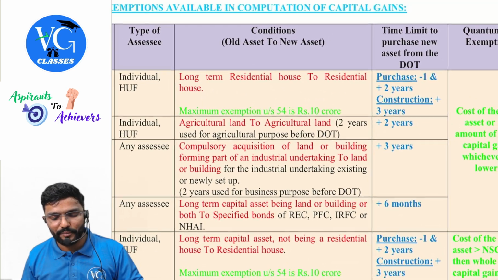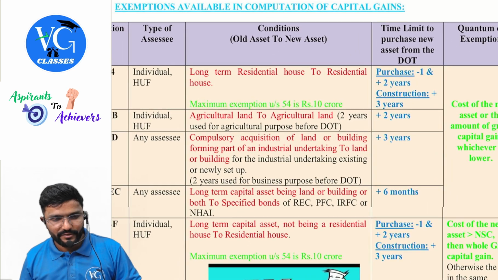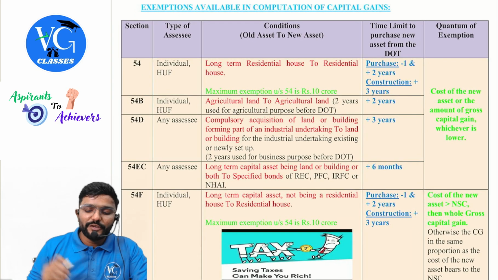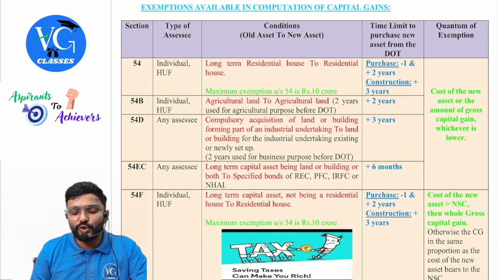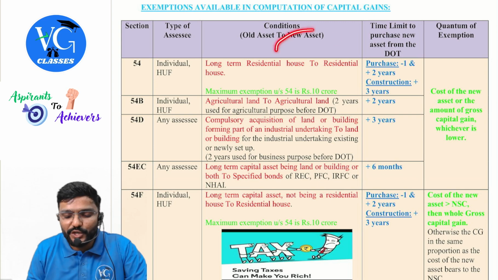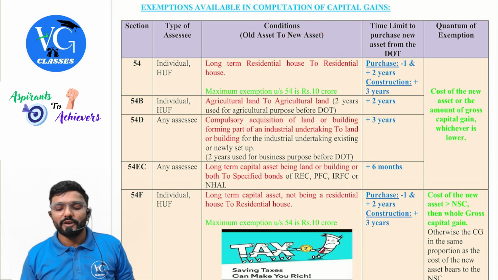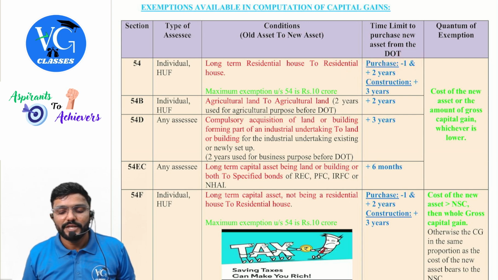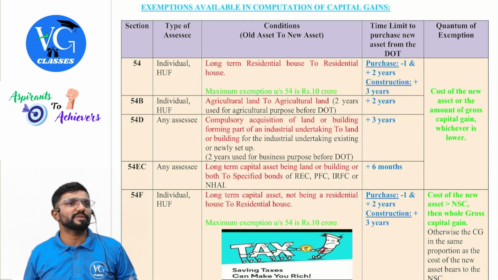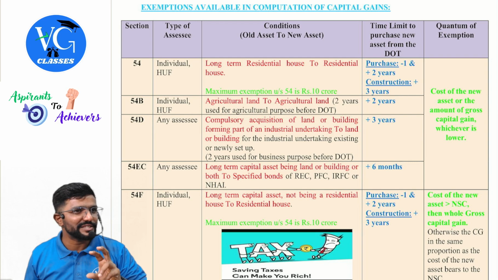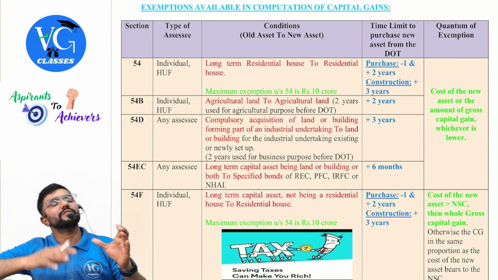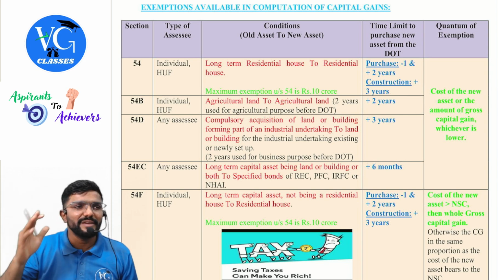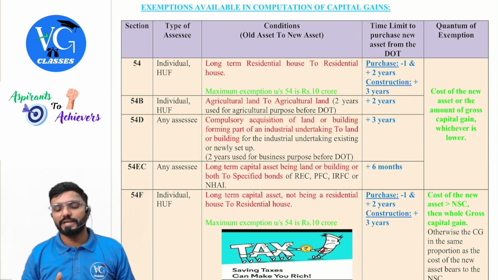Exemption available in computation of capital gains. First, section 54. Applicable only for individual and HUF. What asset is sold, sir? Long-term residential house. Which is the new asset purchased, sir? Residential house. Within what time, sir? If it is a purchase, 1 year before or 2 years after the date of transfer. If it is a construction, within 3 years from the date of transfer. Hope you are understanding, minus to plus. So for purchase, 1 year before or within 2 years from the date of transfer. If it is a construction, plus 3 years I have mentioned, means within 3 years from the date of transfer.